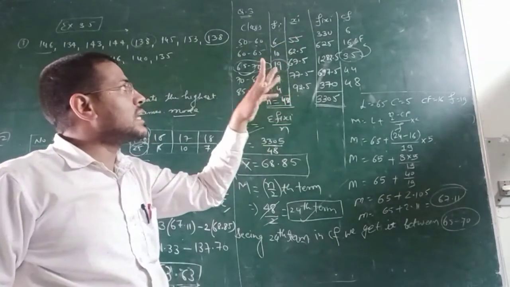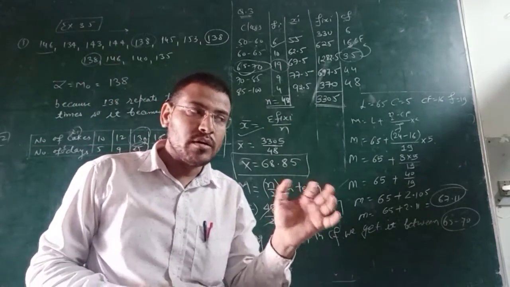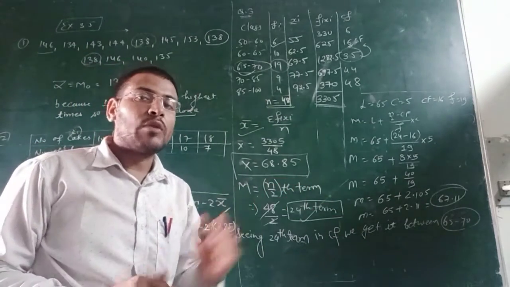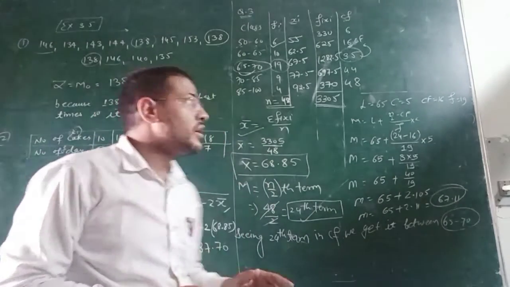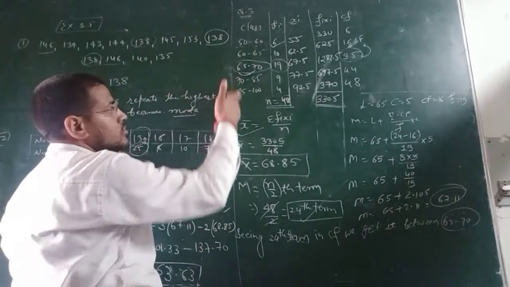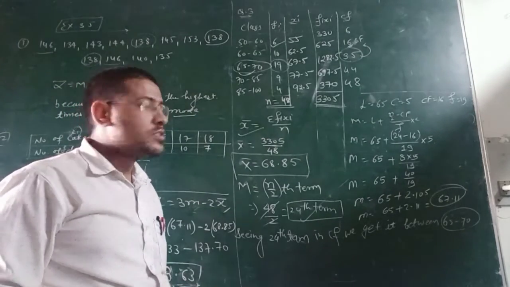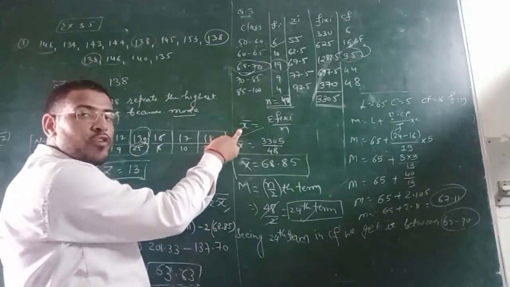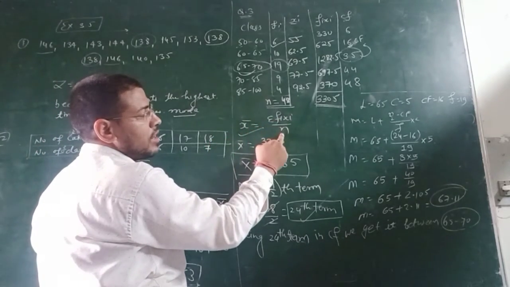After getting xi, you have seen in mean sums that we calculated di. But here you can see your class length is not similar in every case. So in such circumstances the formula will be x bar is equal to sigma fi xi divided by n.